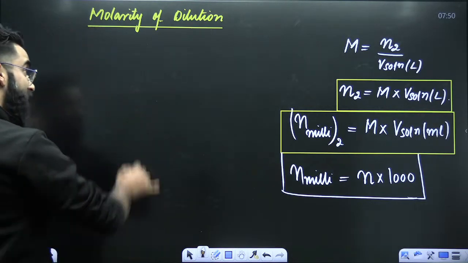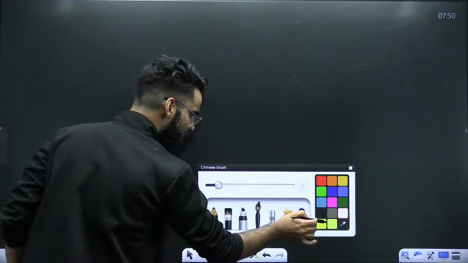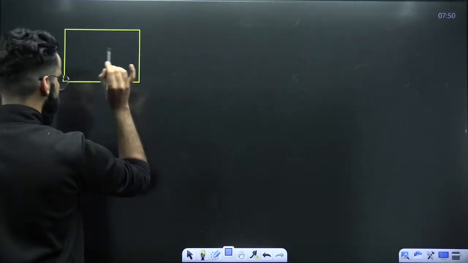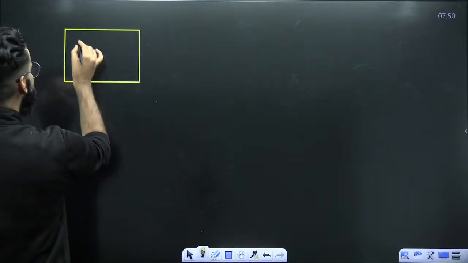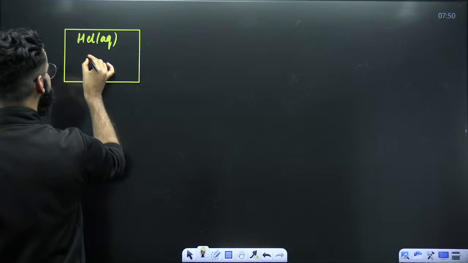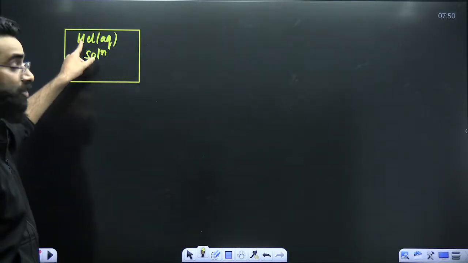Now people, let's try to understand the molarity of dilution. Understand properly what exactly I'm going to say. Imagine that I have a container over here, and in this container, let's assume I am keeping an aqueous solution of HCl.